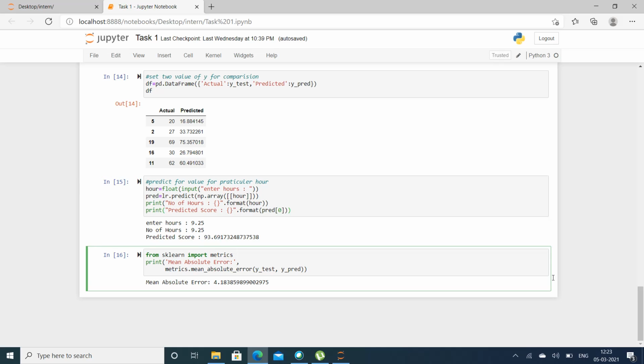Then at last I am looking at the error. For that I am importing metrics. Then from the metrics I will calculate the mean absolute error. So putting in the values y_test and y_predict, from that I'm getting a mean absolute error of 4.18. So here I have completed my task one.